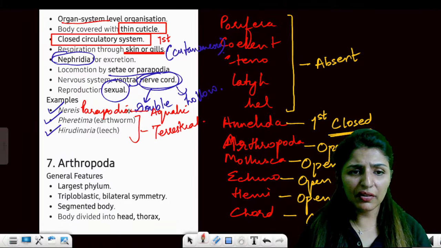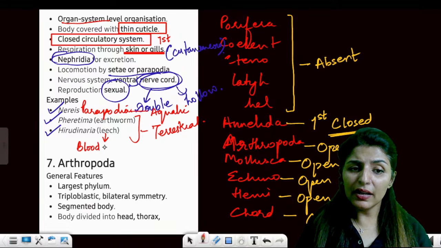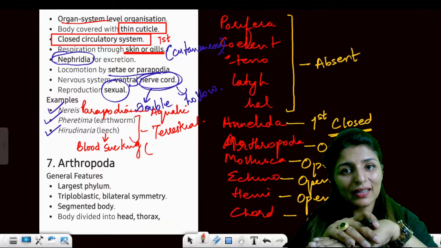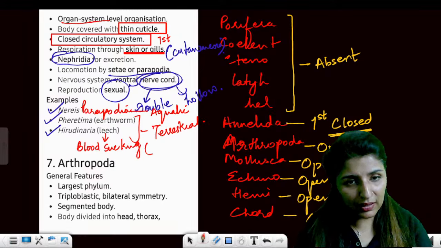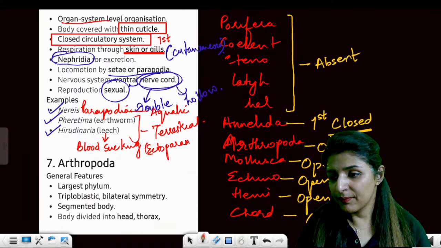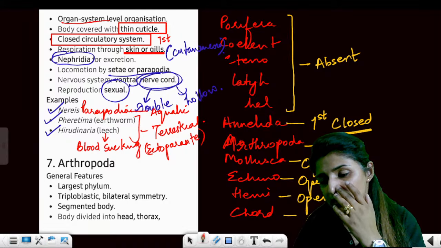The earthworm, you know, is the friend of the farmer. The leech is blood sucking, which we call sanguivorous. It stays outside the body and sucks blood, so it is not an endoparasite. It's an ectoparasite. The next unit will be morphology, anatomy, and structural organization.